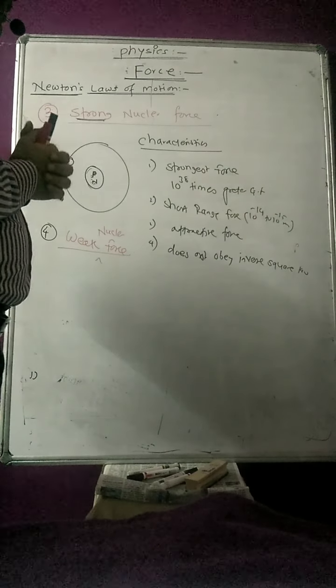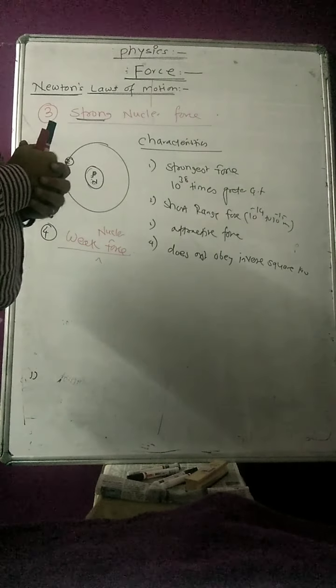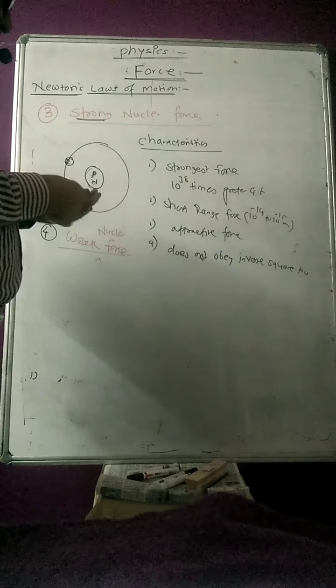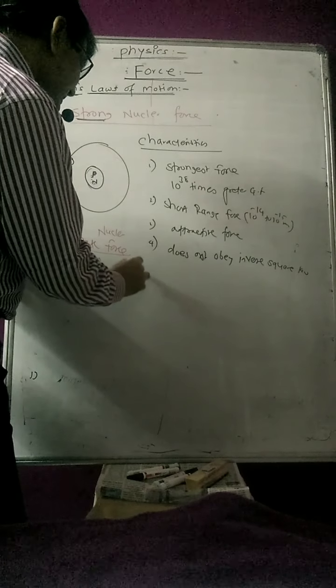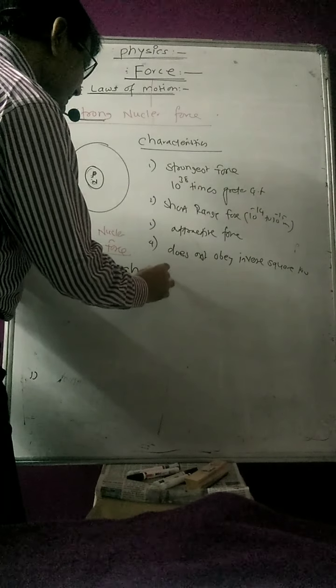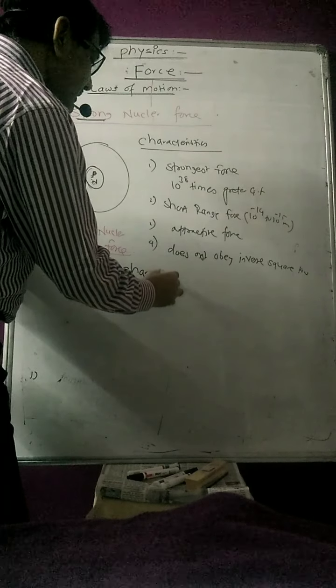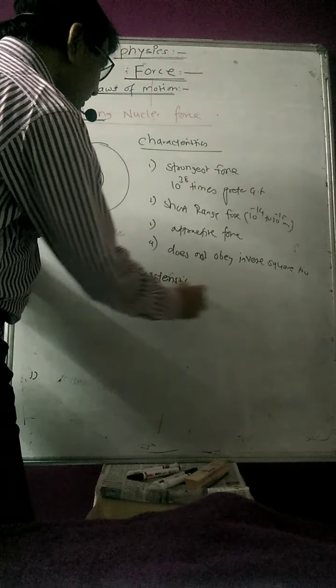Now, what are the characteristics of the weak nuclear force?